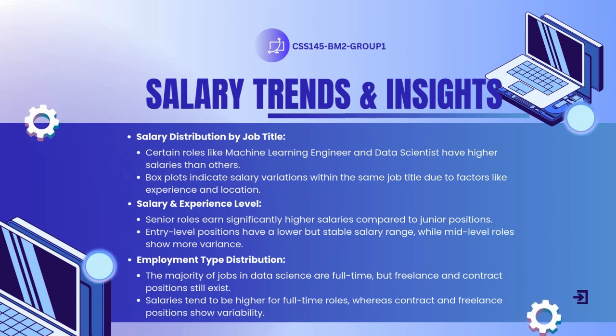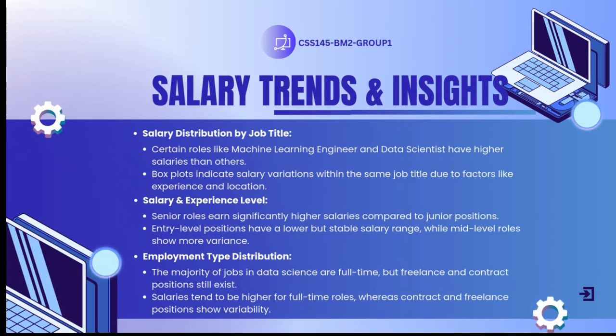Employment type distribution. The majority of jobs in data science are full-time, but freelance and contract positions still exist. Salaries tend to be higher for full-time roles, while contract and freelance positions show variability.